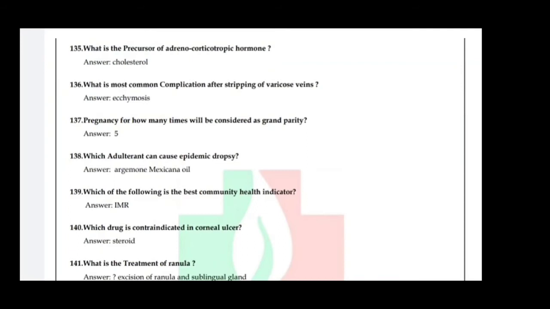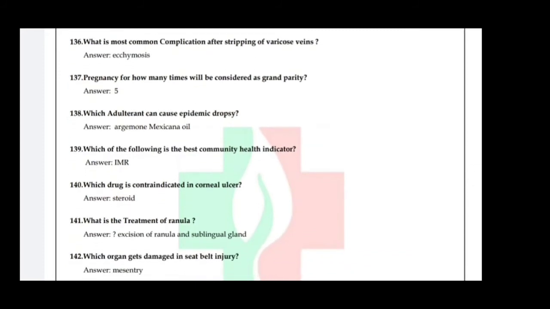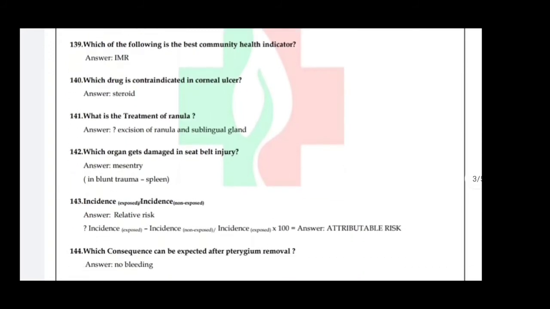What is the most common complication after stripping of varicose veins? Ecchymosis. Pregnancy for how many times will be considered grand multipara? 5. Which adulterant can cause epidemic dropsy? Argemone mexicana oil. Next one, which of the following is the best community health indicator? Answer is IMR.